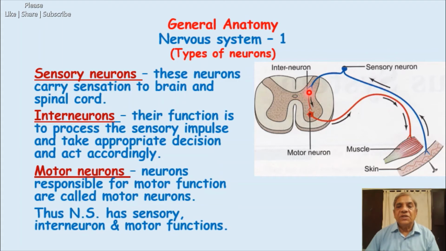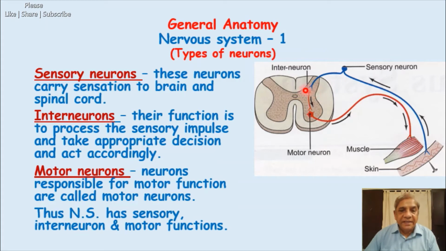This will reach the interneuron, which is located inside the spinal cord, and this acts as an analyzer. It will process the impulse: what kind of sensation, from where, what is its severity, is it very painful or less painful. All this will be interpreted by these interneurons.